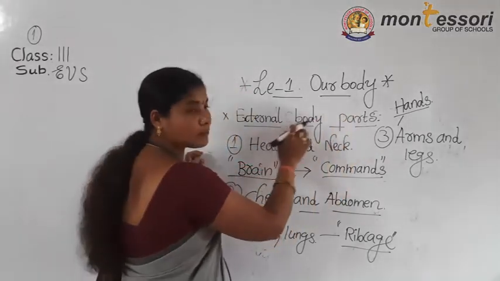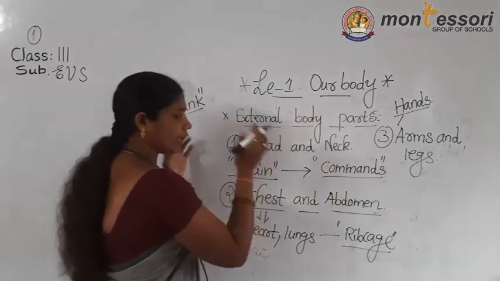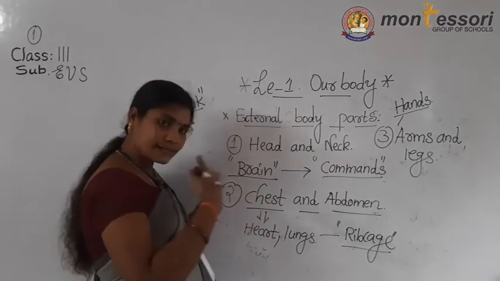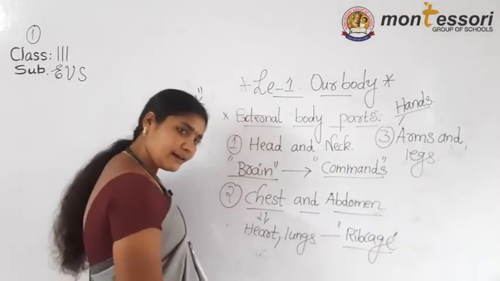So, external body parts, what did we discuss? Head and neck, chest and abdomen, hands and legs.